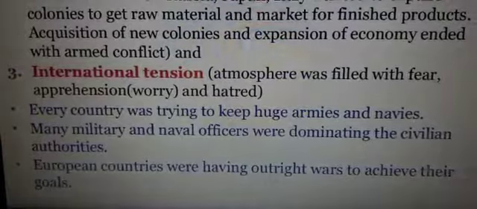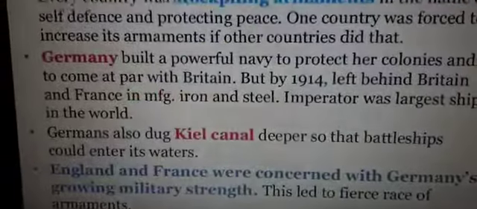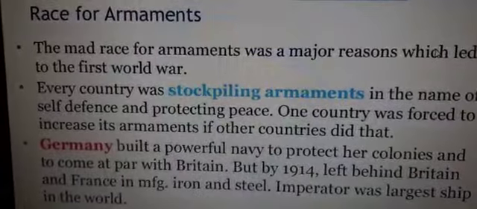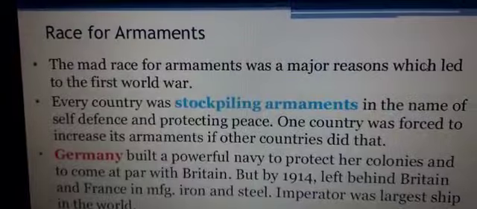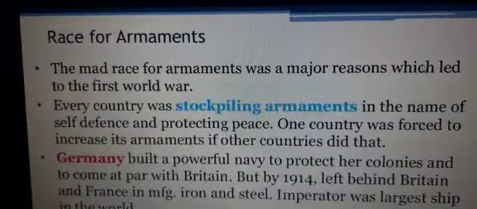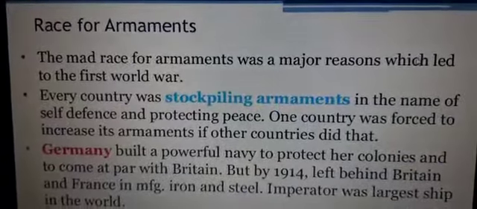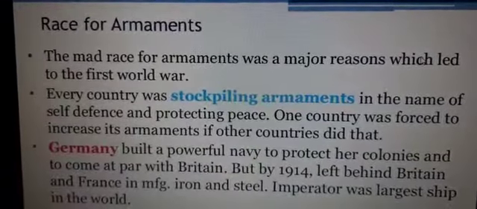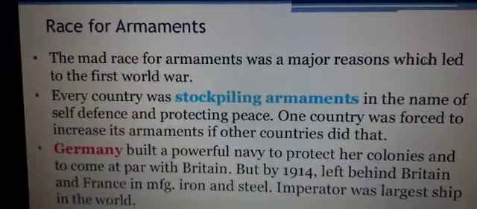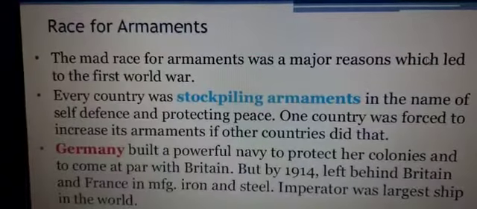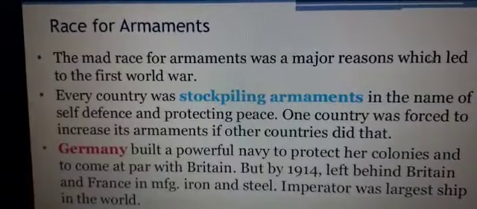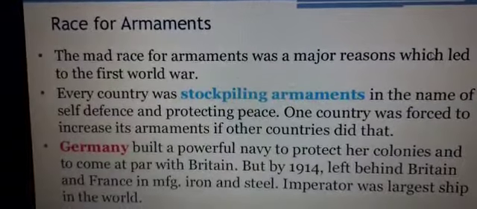So now, children, the next point was the race of arms. Armament means to have arms. The mad race of armament was a major reason which led to the First World War. Every country was stockpiling armament. Stocks of various arms were gathered in the name of self defense. They were showing others that they wanted to protect themselves, so if anyone attacks them, then they will use these arms. Actually, they were using them to attack other countries. One country was forced to increase its armament if other countries did that.